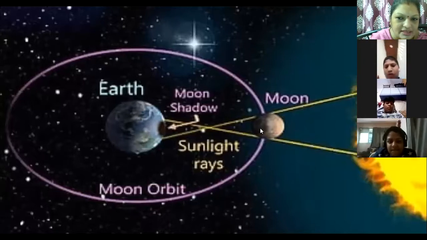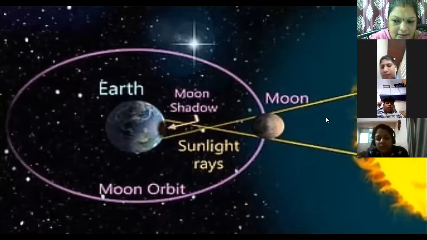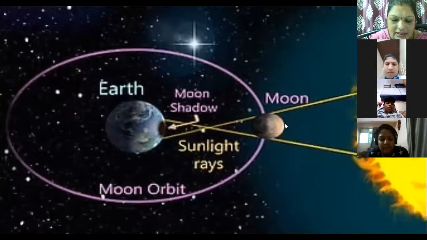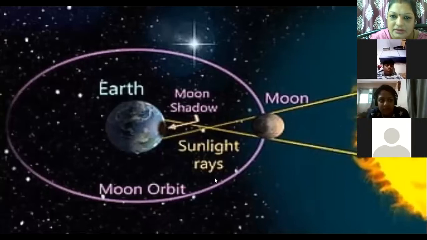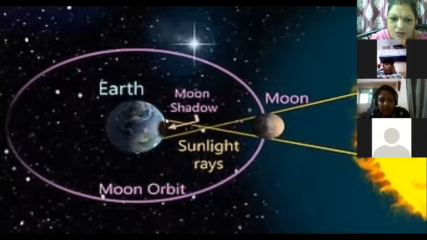Sometimes what happens, this moon is not close to the earth, it goes away. Suppose here it is. So when the shadow of the moon is cast, it doesn't reach the earth. That time annular solar eclipse occurs. So here we saw the total solar eclipse and the partial solar eclipse.